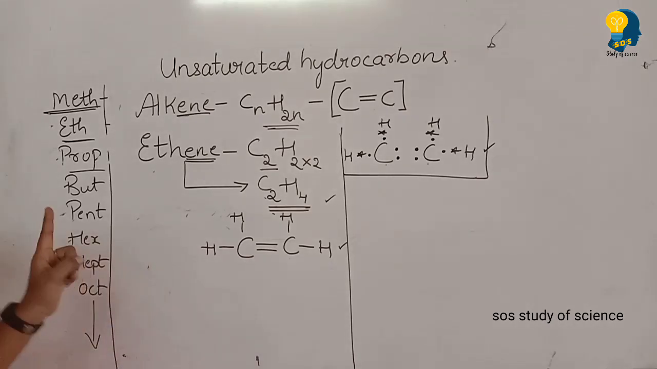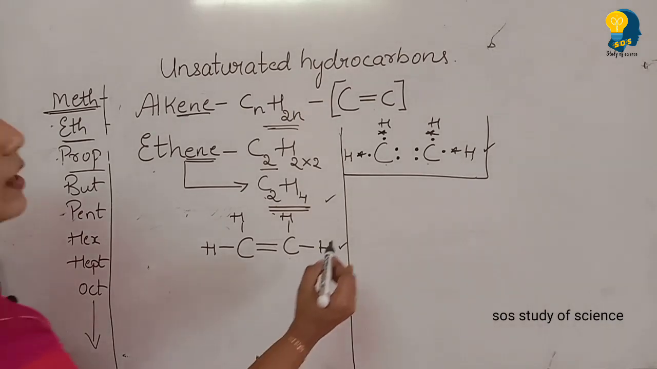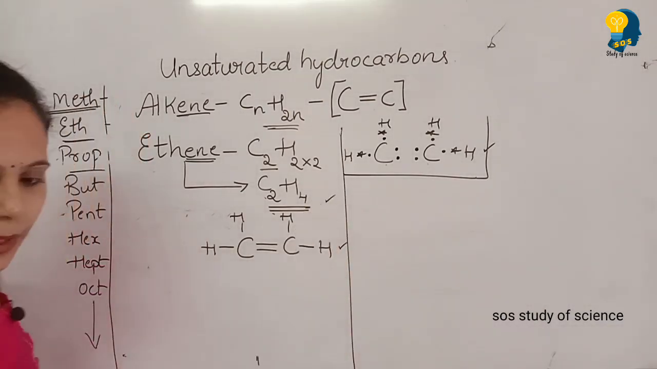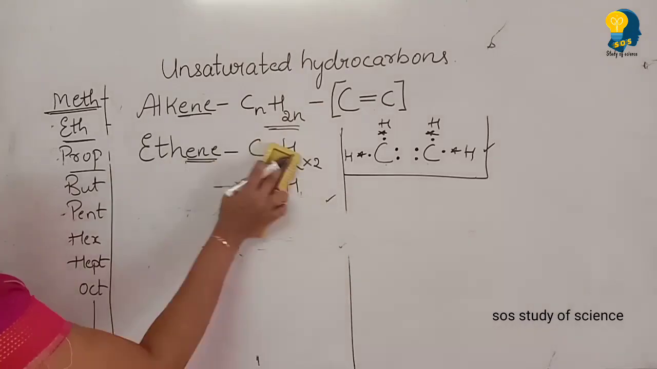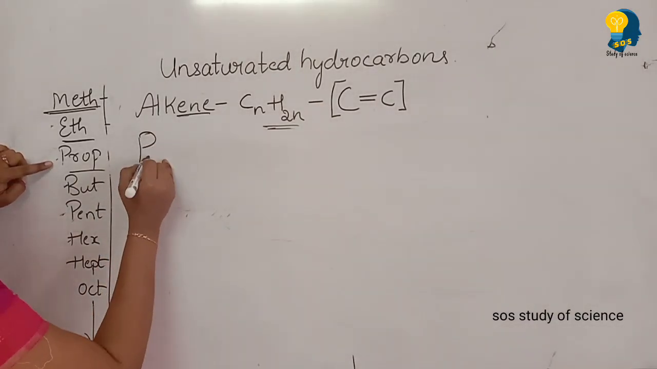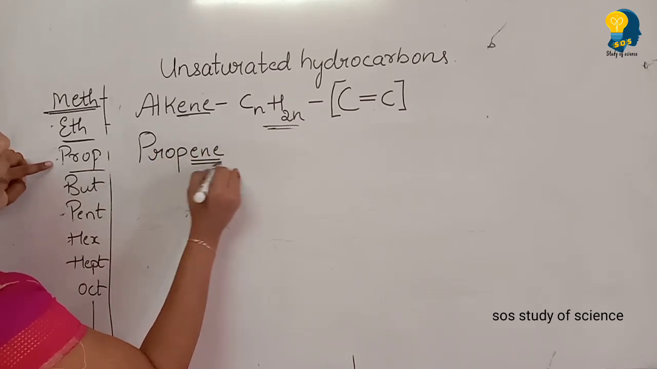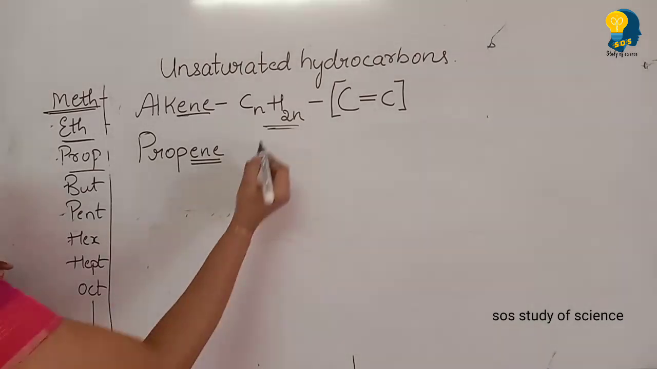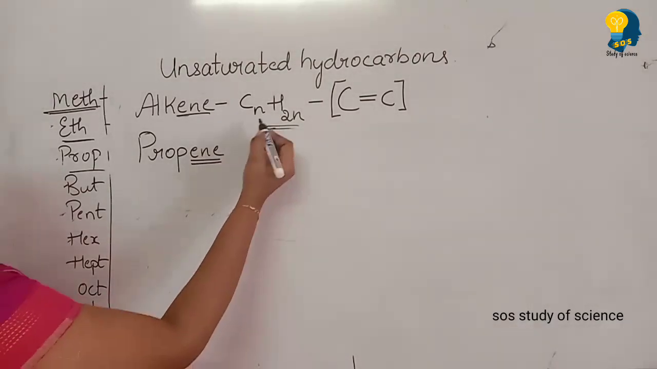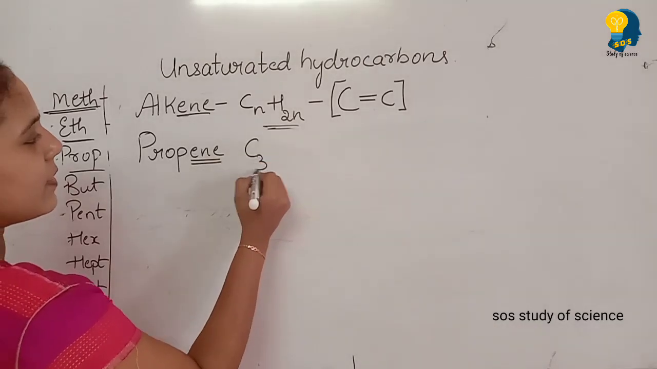One more example I will give. After that, butene, pentene, hexene, you can do as homework. So now let us start with propene. I'll erase this and write propene. The third member is propene. Prop is combining with ene, it becomes propene. Let us substitute 3 in the place of n as it is the third member.